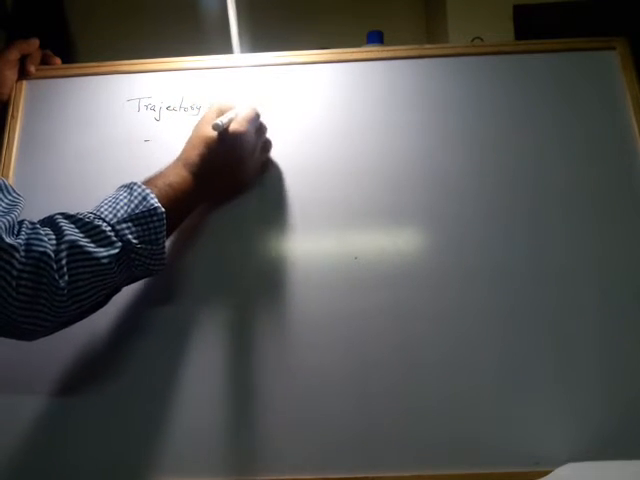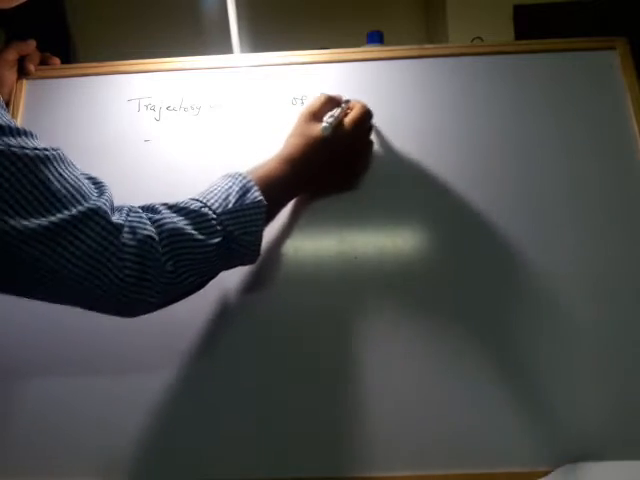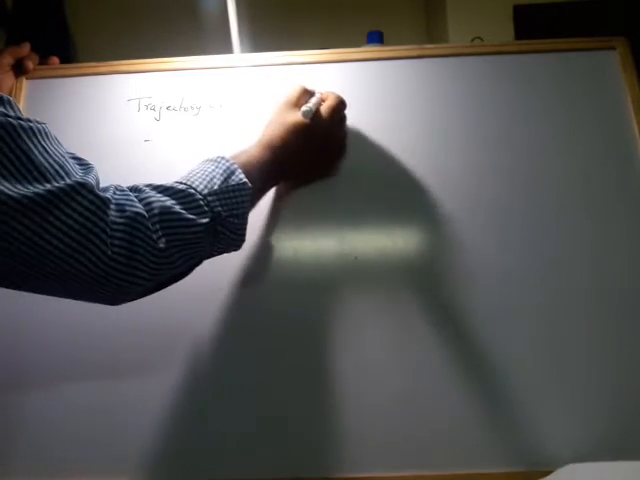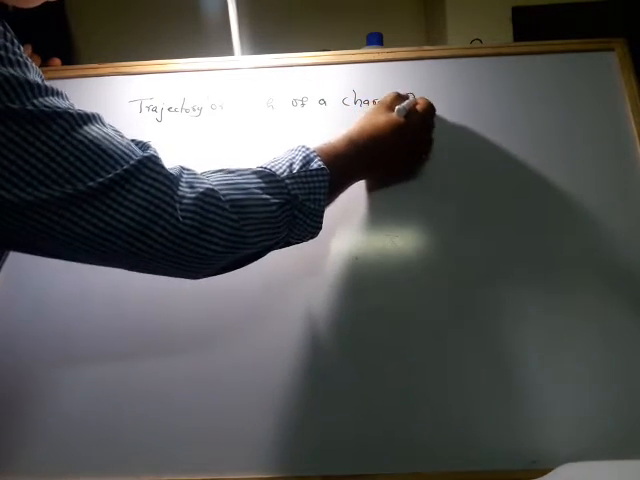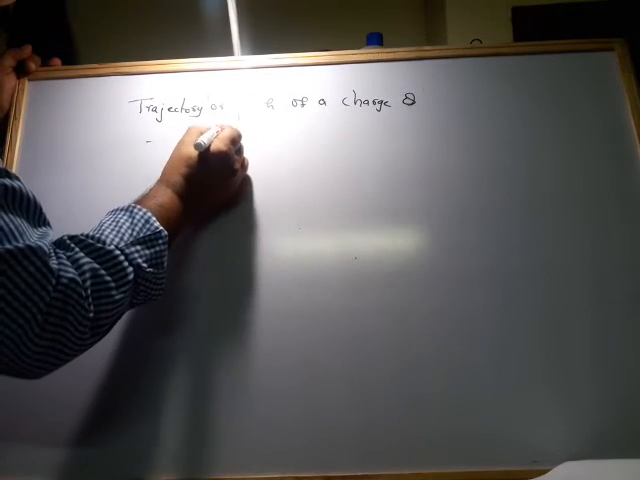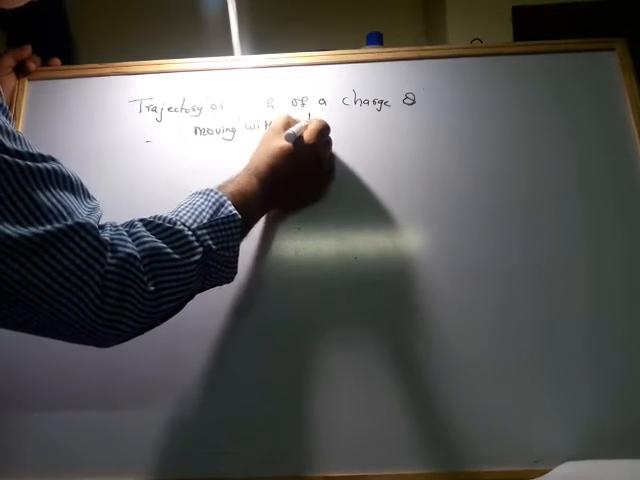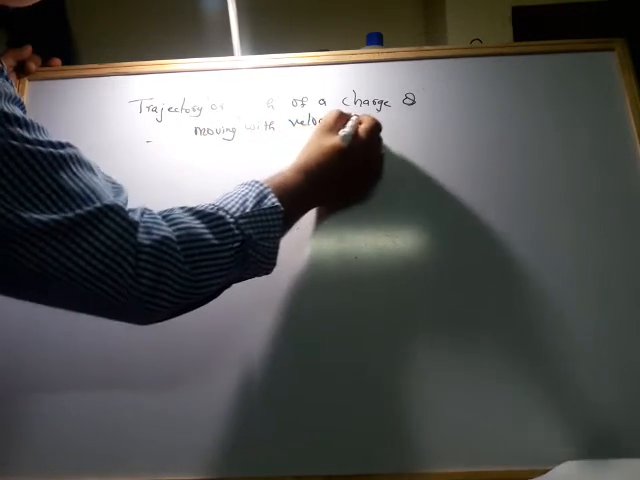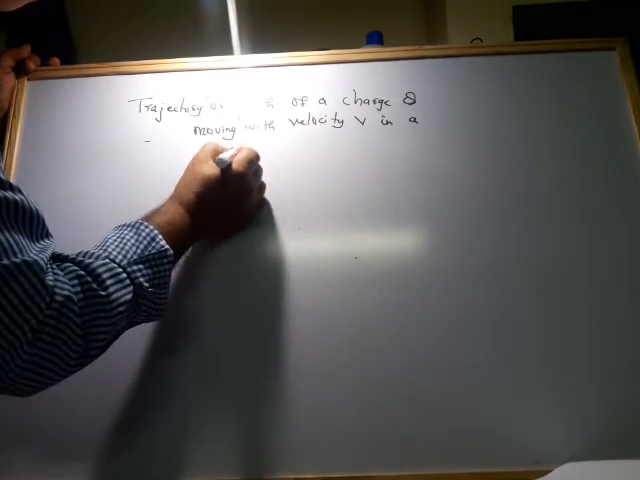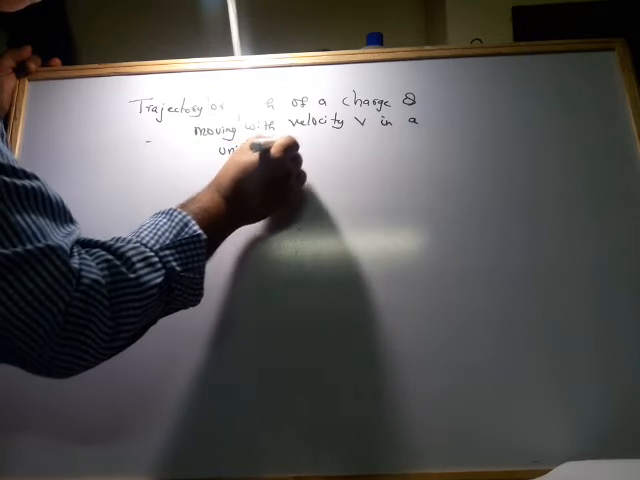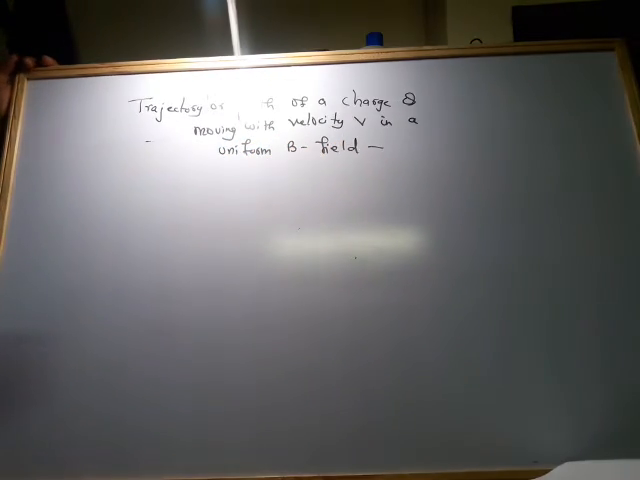trajectory or path of a charge q moving with velocity v in a uniform magnetic field. Okay, so ये path अपने को निकालना है.